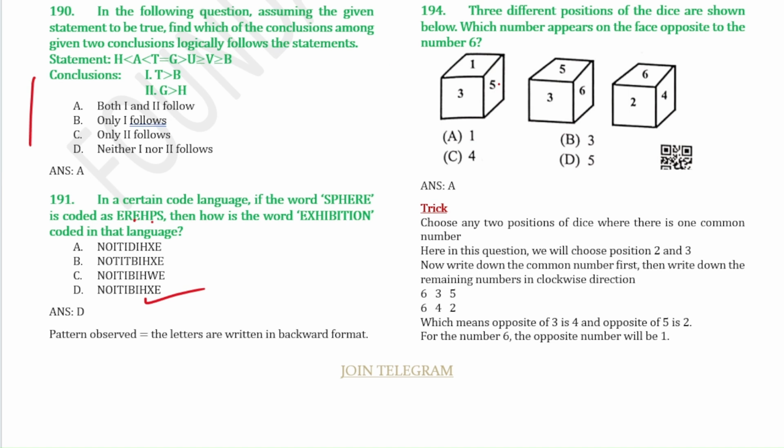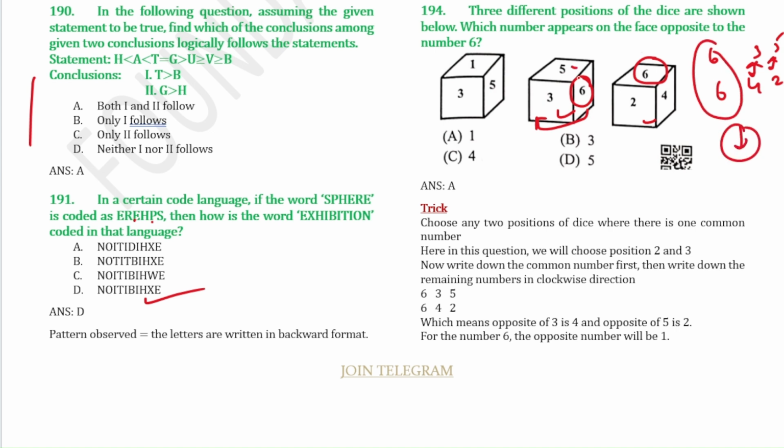Next question. Whenever you come across this type of question, you can choose any two positions of the dice where there is one common number. In this question, you can choose position number 2 and 3, because here we have 6 common. After choosing, you have to write down the numbers in clockwise direction. So that means 6 3 5, and this one is 6 4 2. So 3 and 4 are opposite to each other, 5 and 2 are opposite to each other, and the number that is not present is the opposite of the remaining number. So here it is 1.